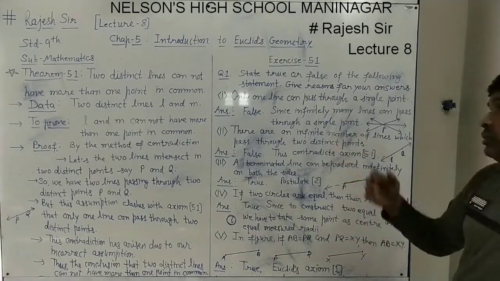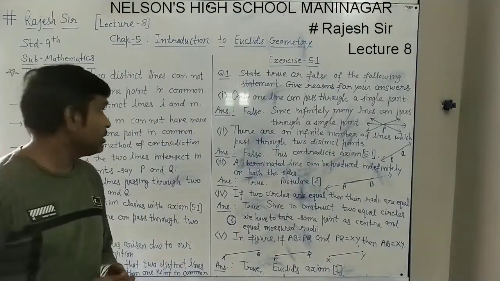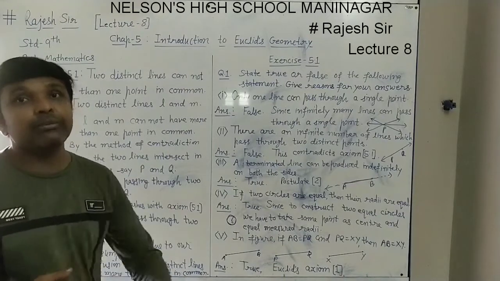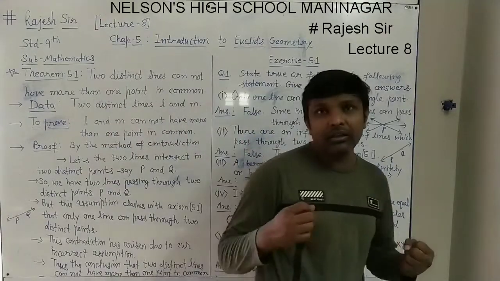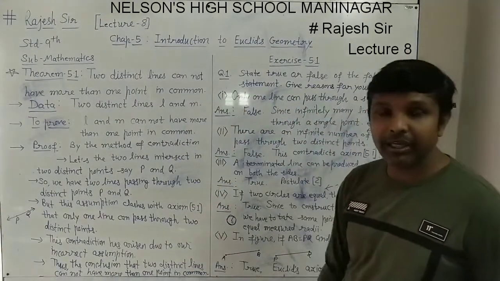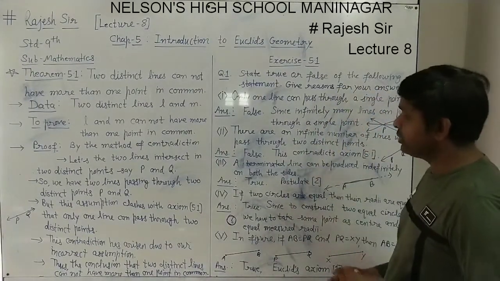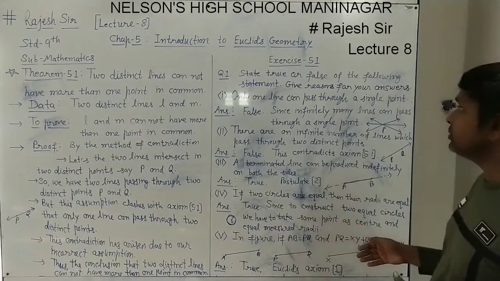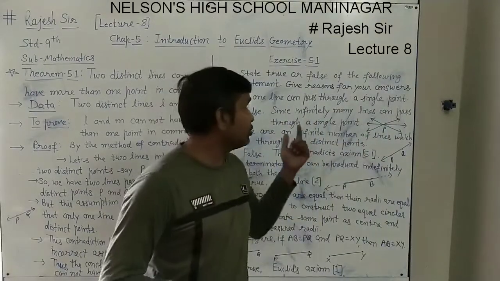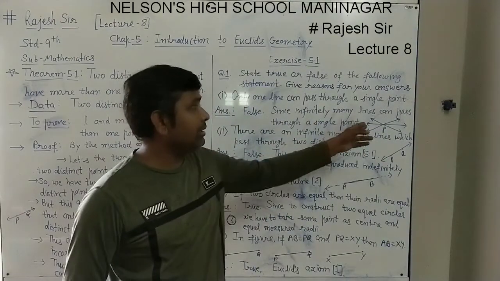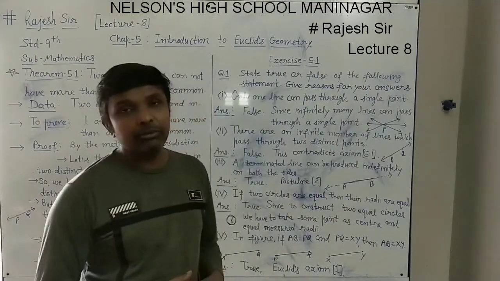So in this lecture, you are advised to write down theorem 5.1 two or three times. See the lecture also two or three times, try to understand it very well, and try to write without seeing it. That way also you practice it. And exercise 5.1 question 1 we have solved, so that also you are advised to write down, giving the answer as true or false with the reason, and draw the figure also, so it will be easy to understand and it will be remembered for long.